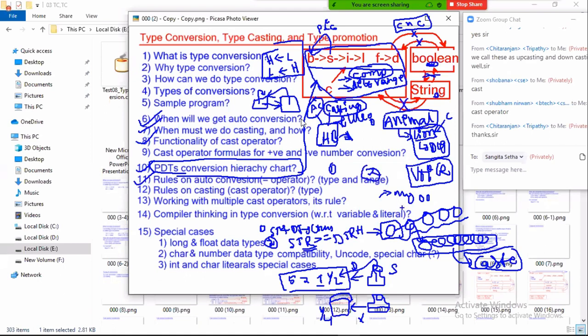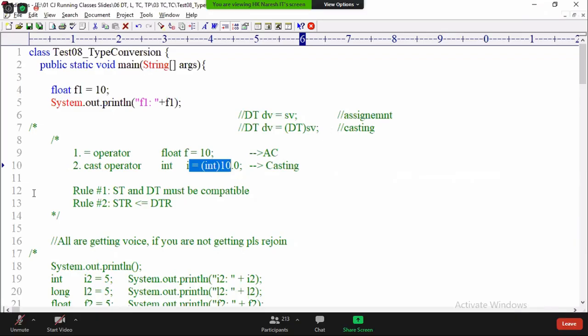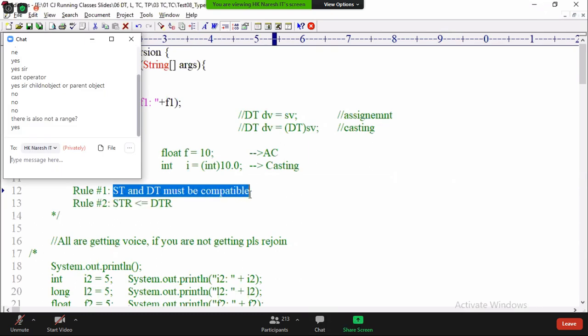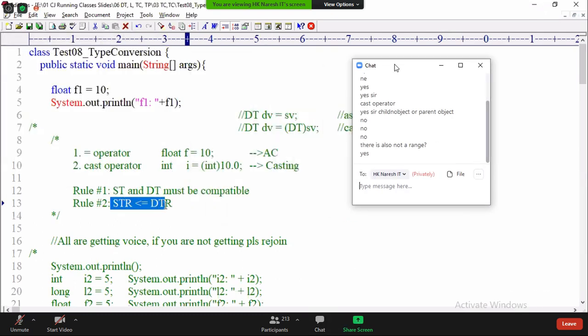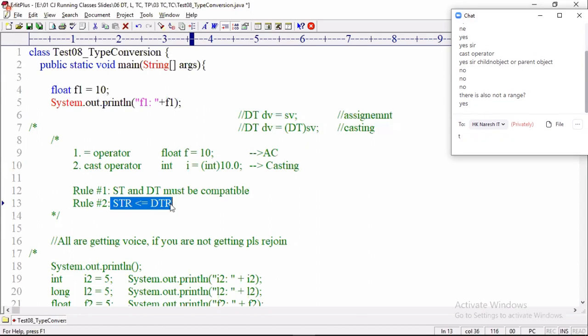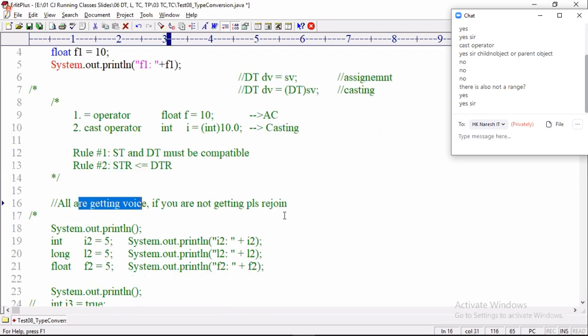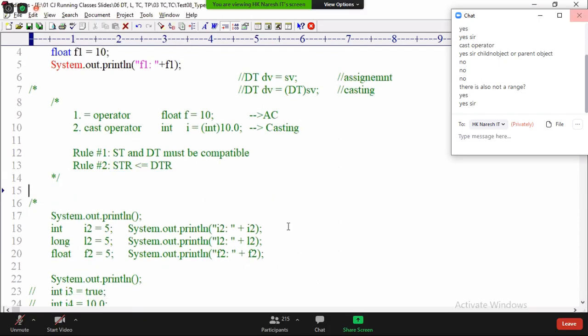So let us try to test these points in the system. Source type and destination type must be compatible. Source type range must be less than or equal to destination type range, or destination type must be greater than or equal to source type range. All are getting this, this is the last batch.